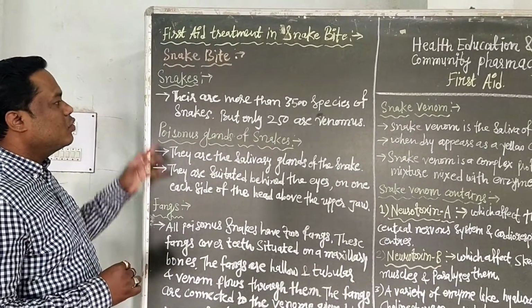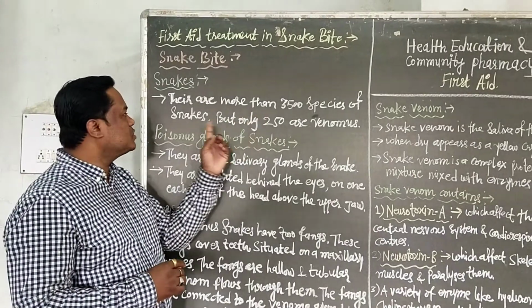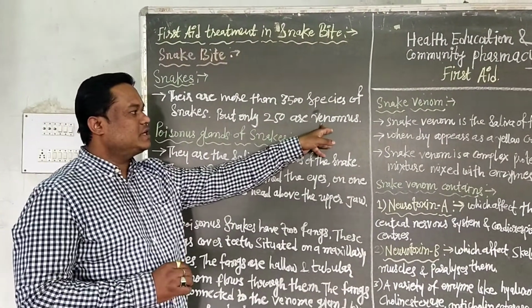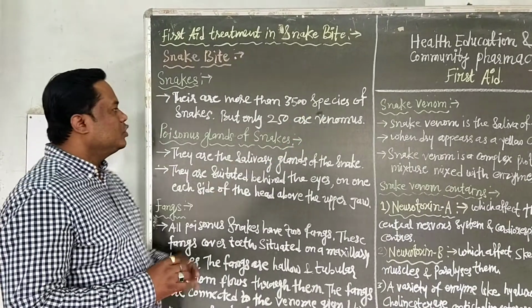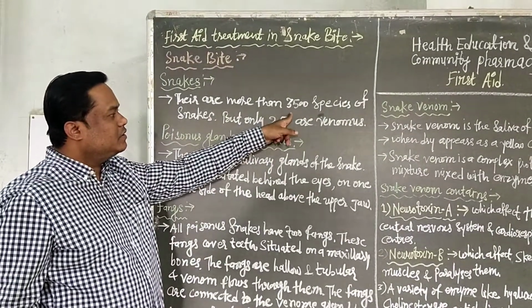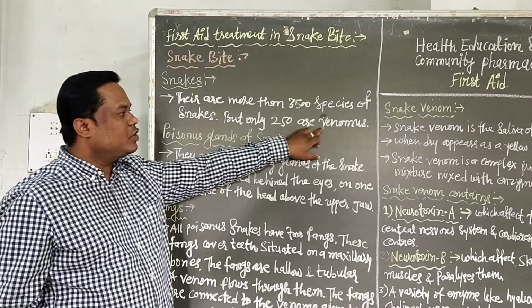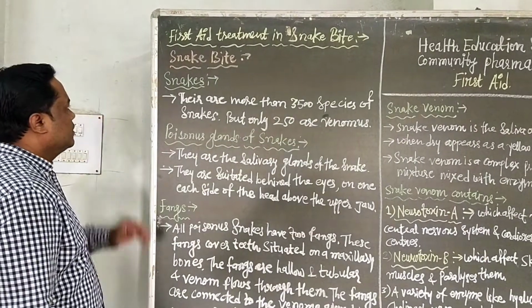There are more than 3,500 species of snakes, but only 250 are venomous in nature. Venomous means zehri. Out of 3,500 species, 250 species of snakes are venomous in nature.